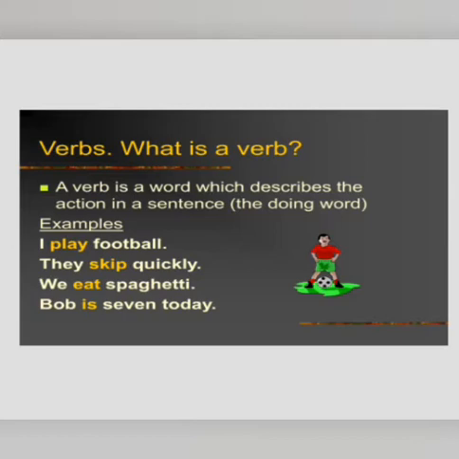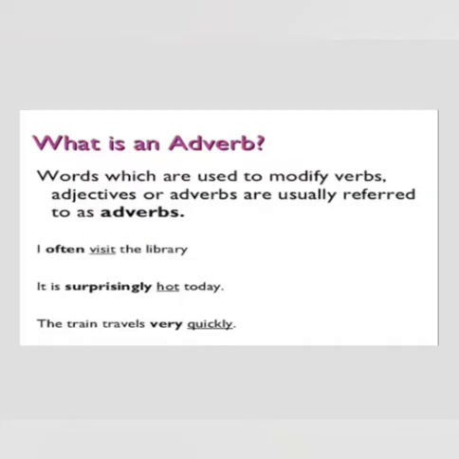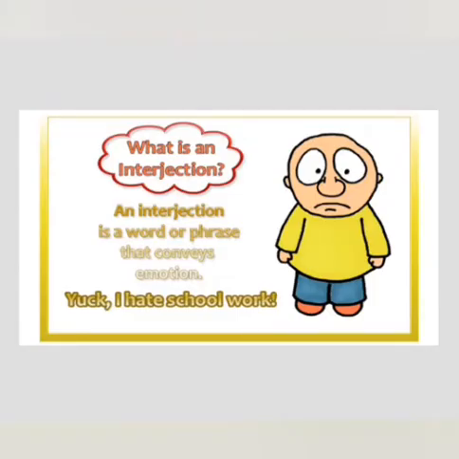Okay, students. Next, an adverb. An adverb describes a verb, an adjective, or another adverb. Once more, an adverb describes a verb, an adjective, or another adverb. Okay, students. The last one, an interjection. It expresses emotions or strong feelings. For example, ha, wow.